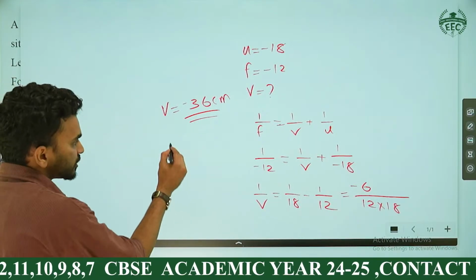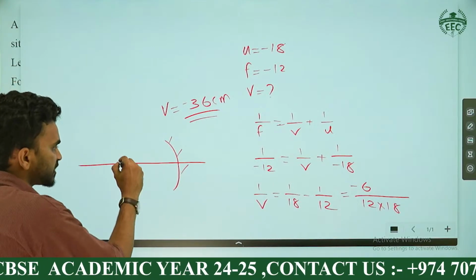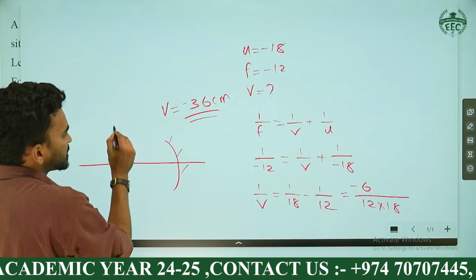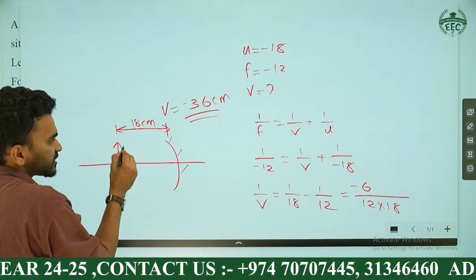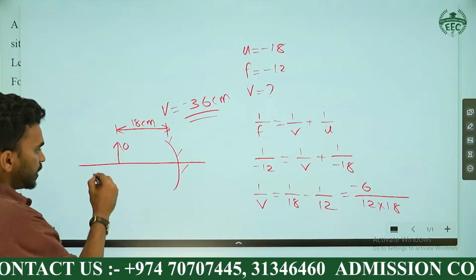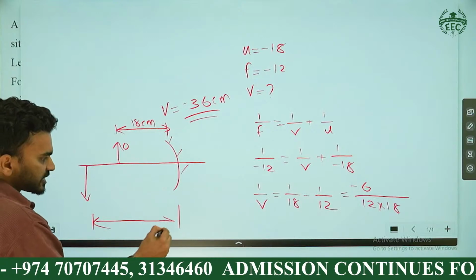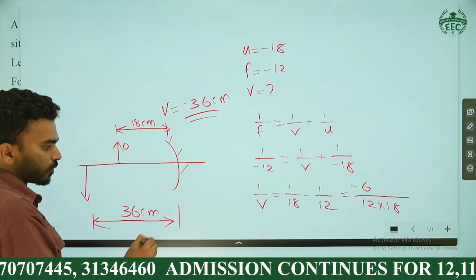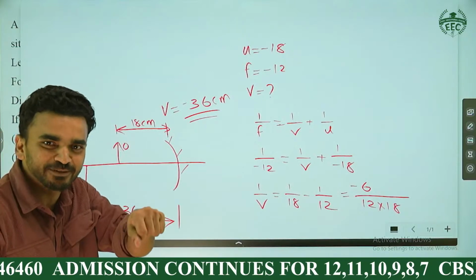You got this, right? But the question they were asking, where the image is formed, minus 36. Where is the object here? Object is here, minus 18. Object distance is 18 centimeter. And image distance is minus, means in front. So image will be in front. Where it is located? Located 36 centimeter from the pole.